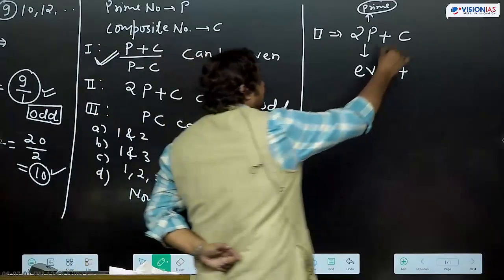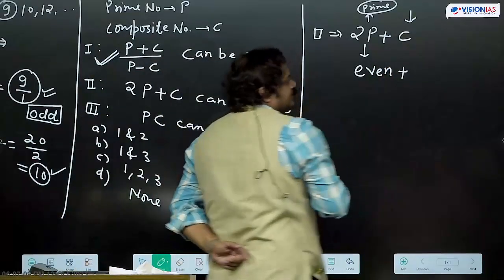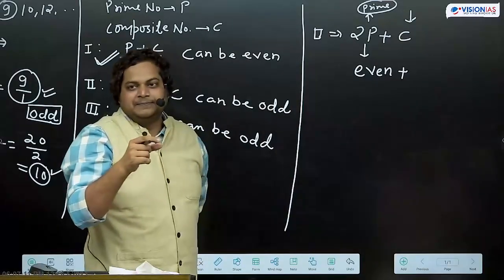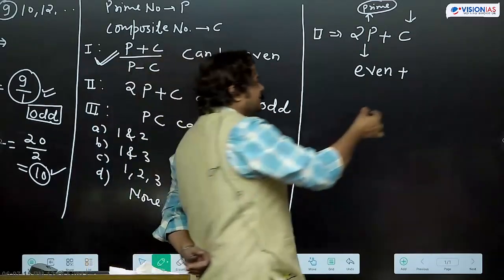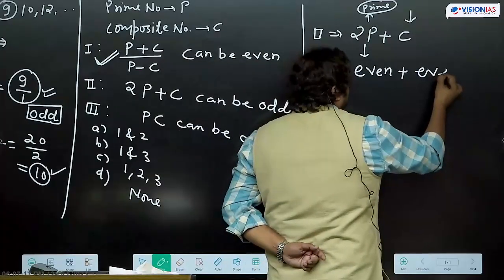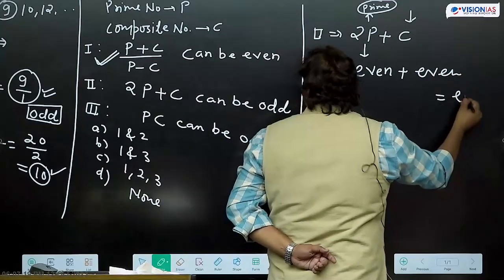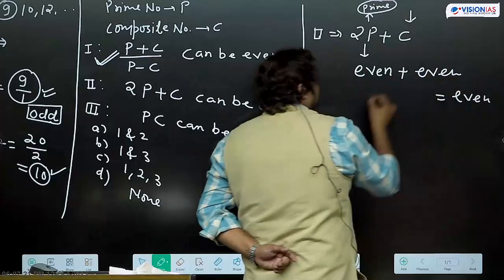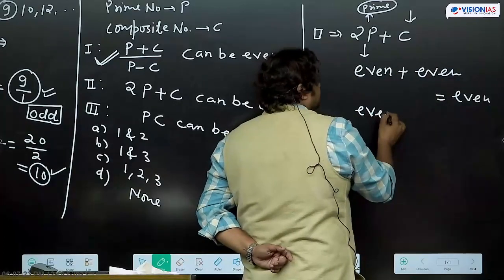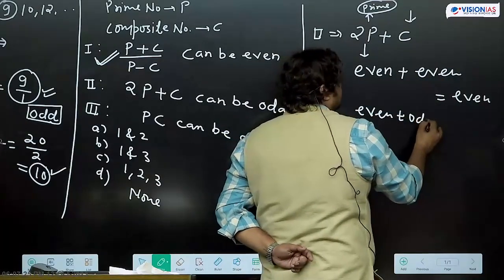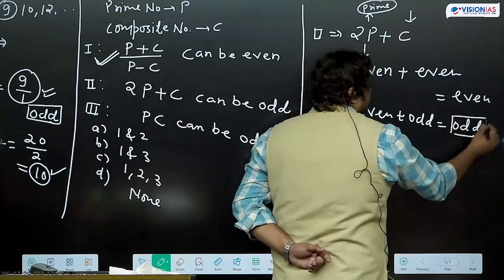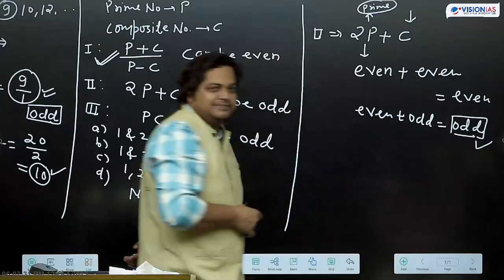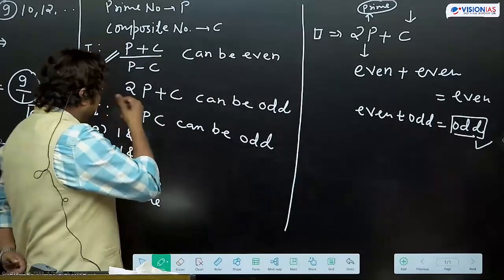Plus c is a composite number, which can be even or odd. Even plus even is even. It can be odd also: even plus odd is odd. So this is also a possibility. Can be, so this can be correct.